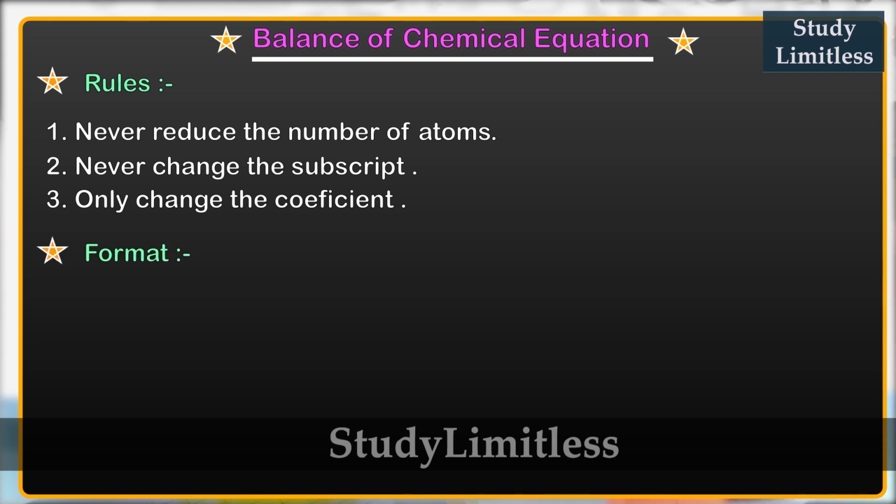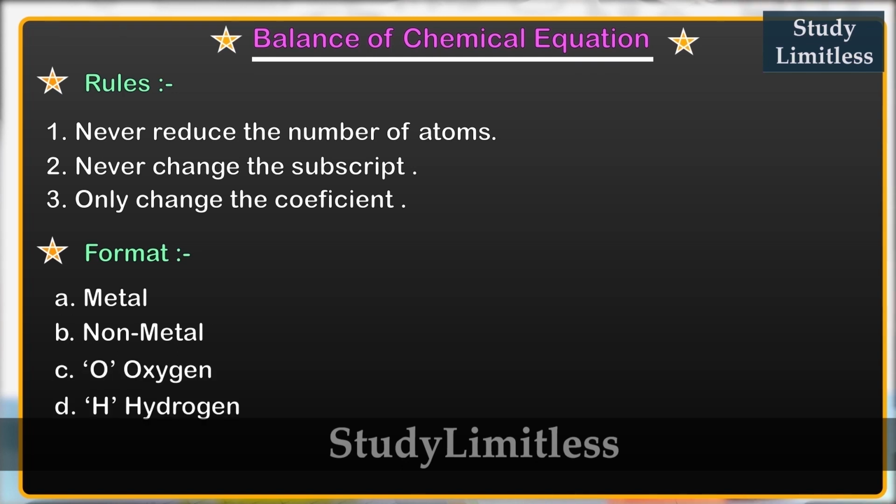The format that we are going to follow is metal, non-metal, oxygen and hydrogen. That means first we are going to balance the metals, then the non-metals, then further oxygen and hydrogen. Now I do understand that oxygen and hydrogen are both non-metals, but over here we're going to give them a special status and treat them separately, which would make our life easy.